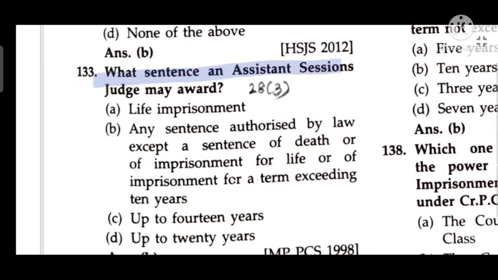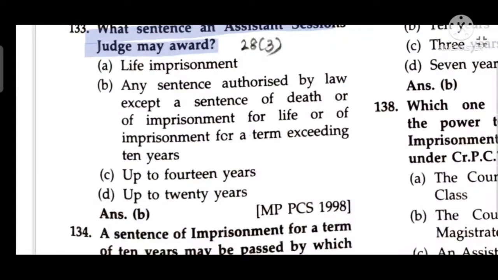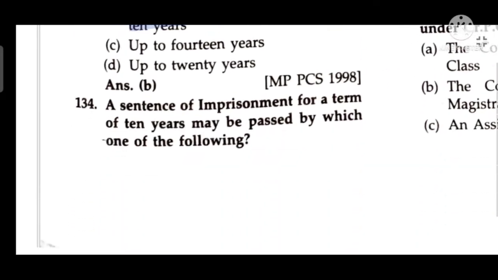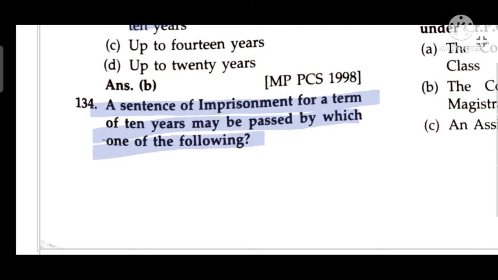What sentence may an Additional Session Judge award? Any sentence authorized by law except the sentence of death, or imprisonment for life, or imprisonment for a term exceeding 10 years. A sentence of imprisonment for a term of 10 years may be passed by which one of the following?